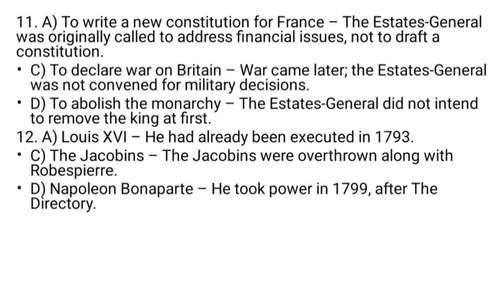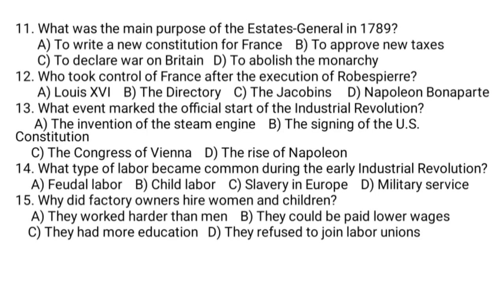The Directory took control of France after the execution of Robespierre. A is not the answer for question number 12. Why? Louis XVI had already been executed in 1793, while the Jacobins were overthrown along with Robespierre, and Napoleon Bonaparte took power in 1799 after the Directory. So B is the correct answer.